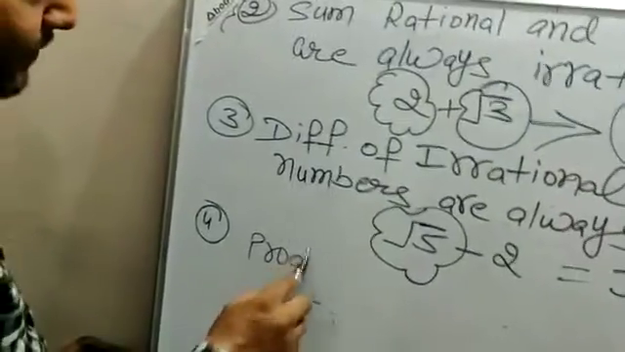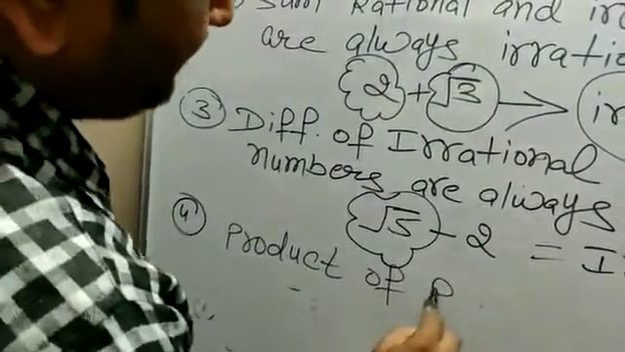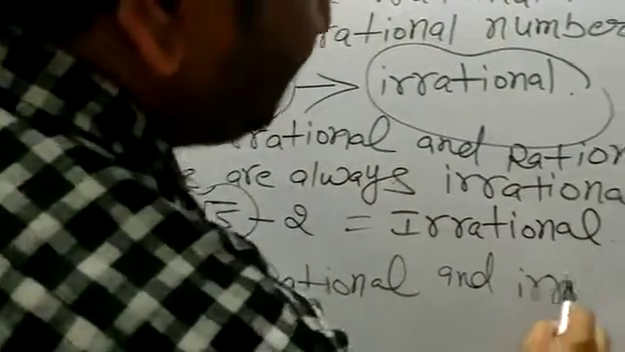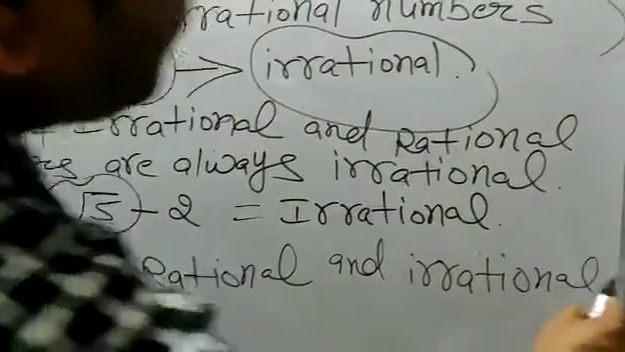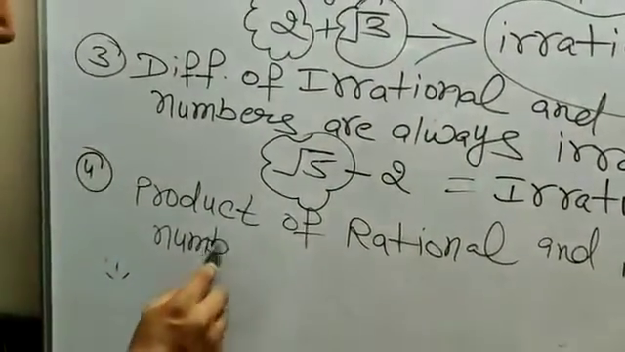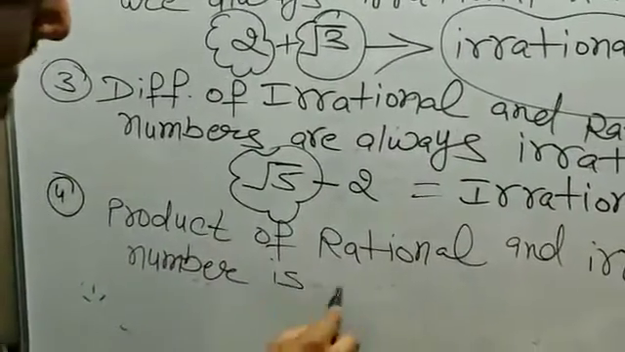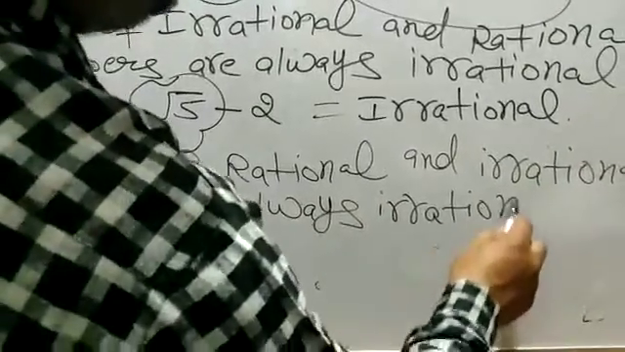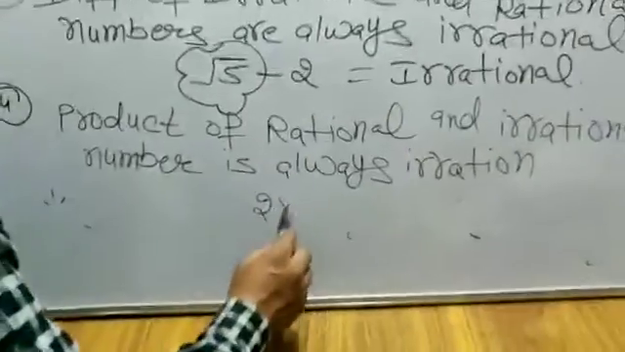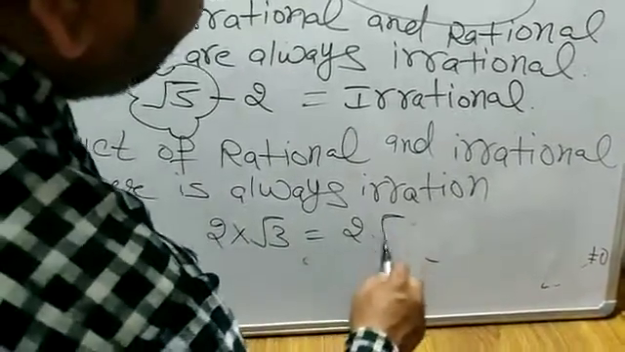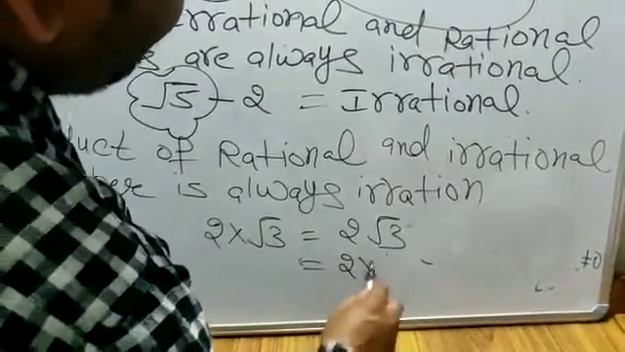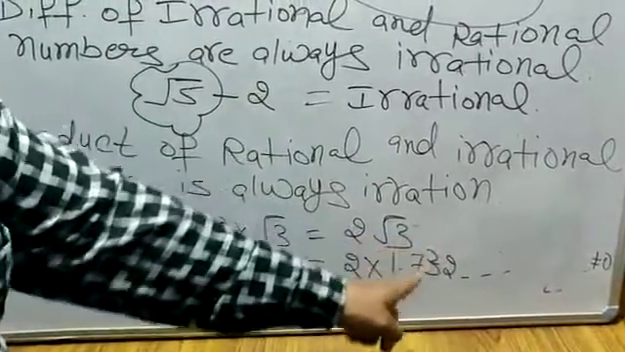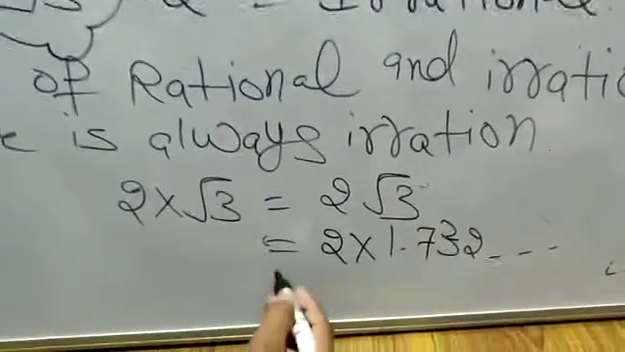Product of rational and irrational number is always irrational. How? 2 is your rational, multiplied by root 3, which equals 2 root 3. So it is 2 multiplied by 1.732, and so on. We know that root 3 is an irrational number. Once we multiply this, the number is also an irrational number.